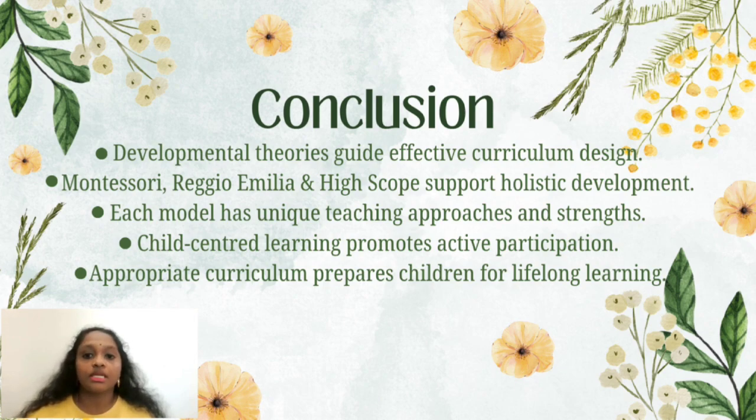The Montessori, Reggio Emilia, and High Scope models each provide different approaches to teaching and learning, but they all aim to support children's holistic development, including cognitive, social, emotional, physical, and language growth. By understanding the strengths of each model, educators can select appropriate teaching strategies and create meaningful child-centered learning experiences.